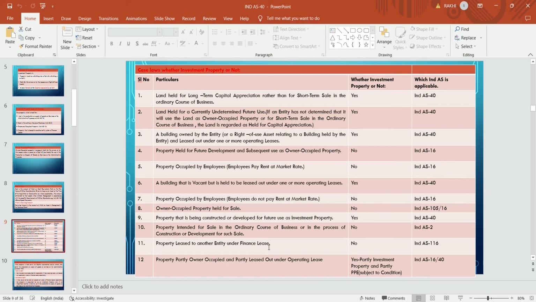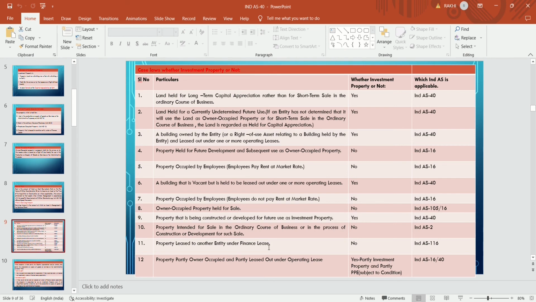Property held for future development and subsequently used as owner occupied. Property which is developed and used for the purpose that they will use as an owner occupied property. So that is not an investment property, and there is a separate standard for that, Ind AS 16. They will use that property as PPE.